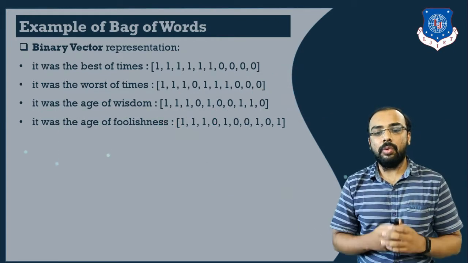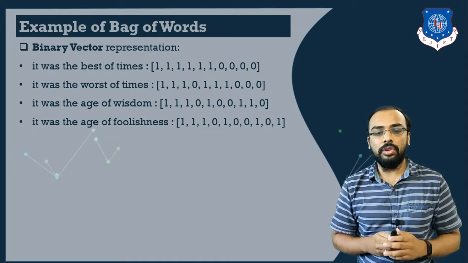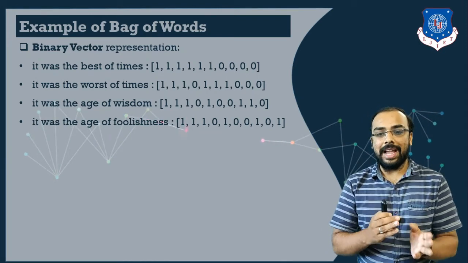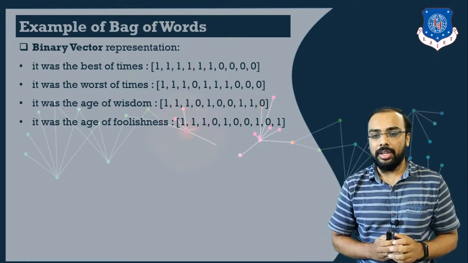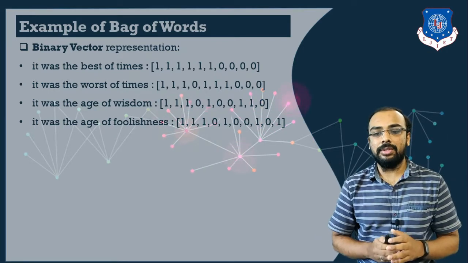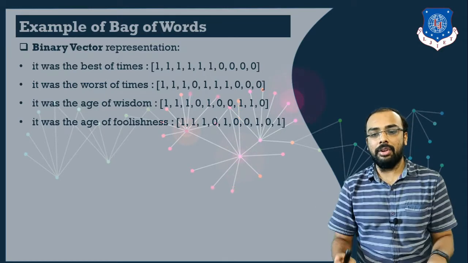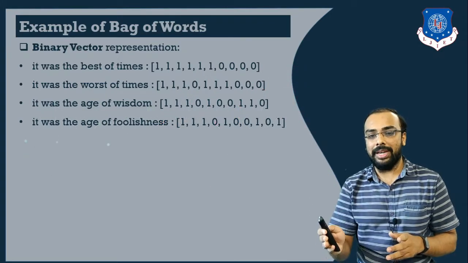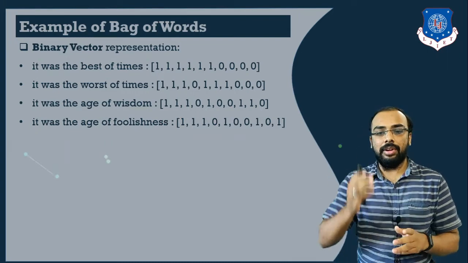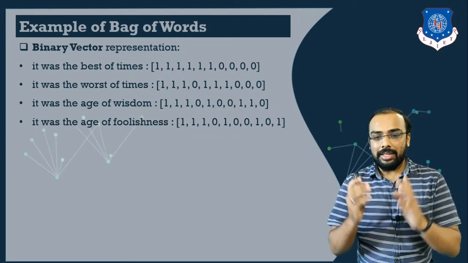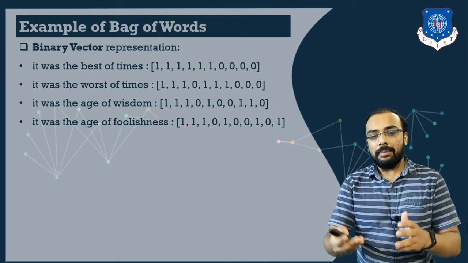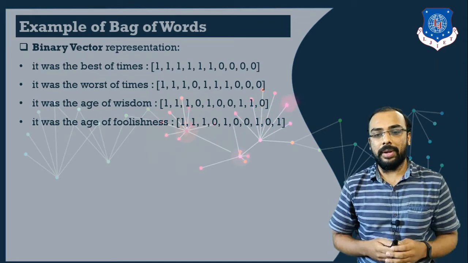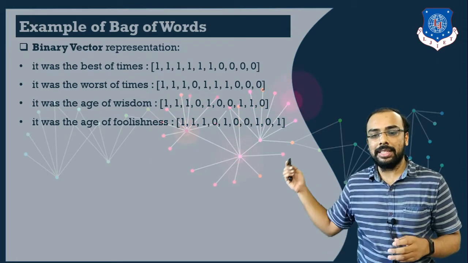Now you will have a question: why at the 4th position have I entered 0? I have entered 0 because I am comparing it with my dictionary. So I am assigning the values based on the vocabulary of my dictionary. I will check each and every word of my dictionary against each and every word in my document, whether they are matching. If they are matching, I will store 1. If it is not matching or if it is not present, I will store the value as 0.